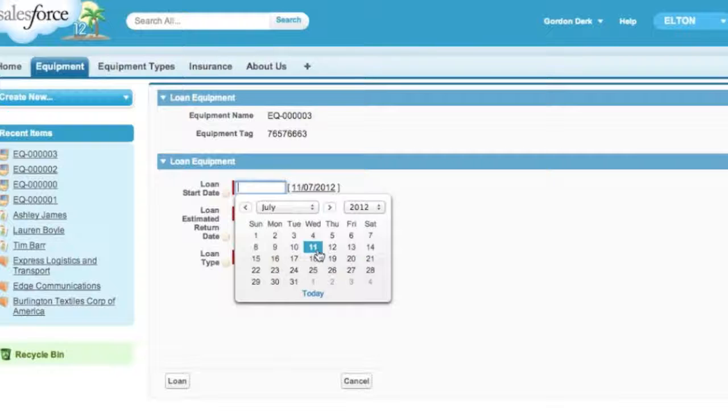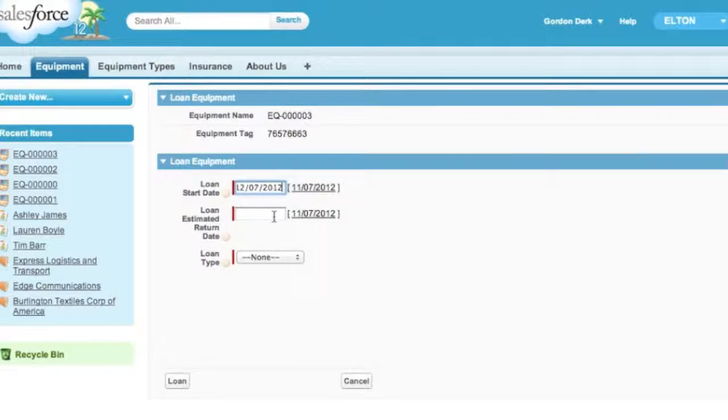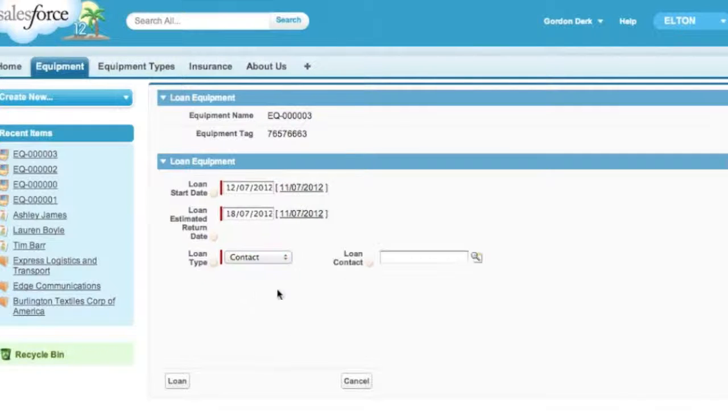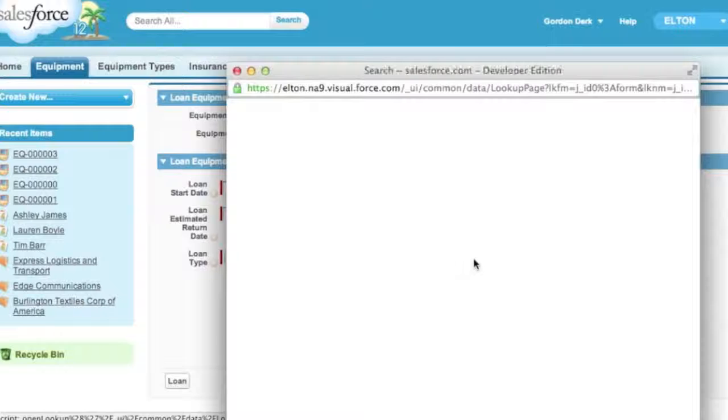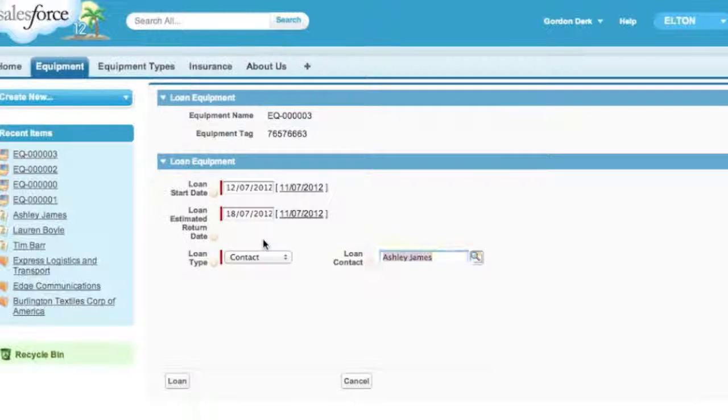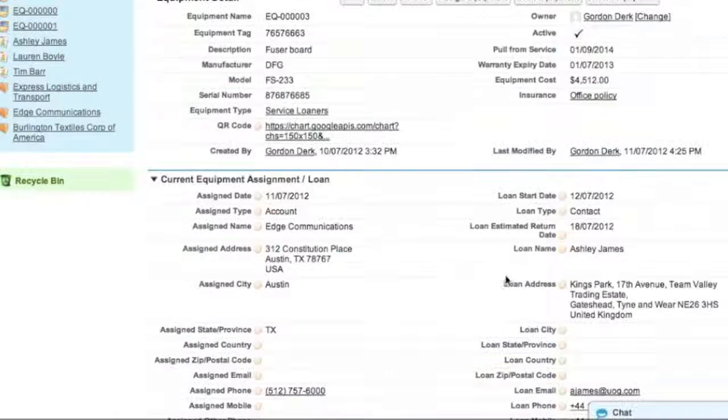And in the case of a loan, we select the date that we're loaning it as of and the estimated return date. And now we have to select whether we're loaning it to a user, an account, a contact, an opportunity, or in the case of loans, we support this concept called Others, where we simply capture the name and address information at the time of the loan. Let's loan this to a contact, and we'll get a contact lookup. And we'll select the contact that we're going to loan it to and click the Loan button. And you can see now that this particular piece of equipment is on loan to Ashley James.